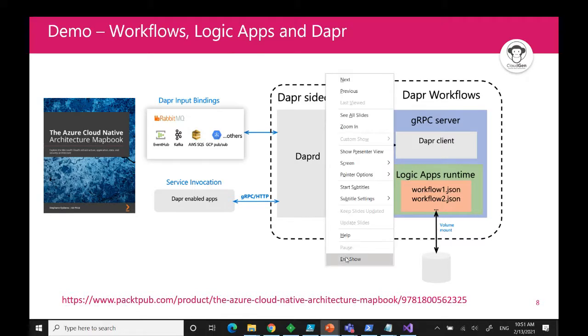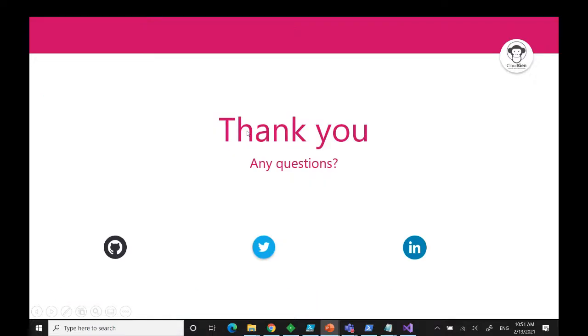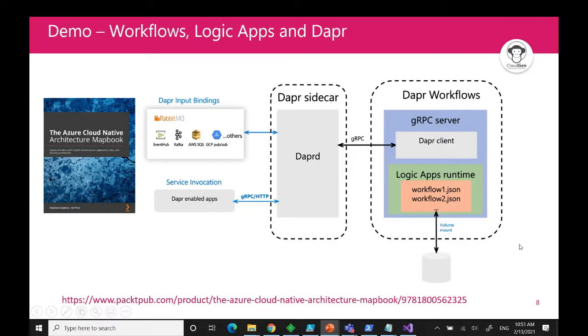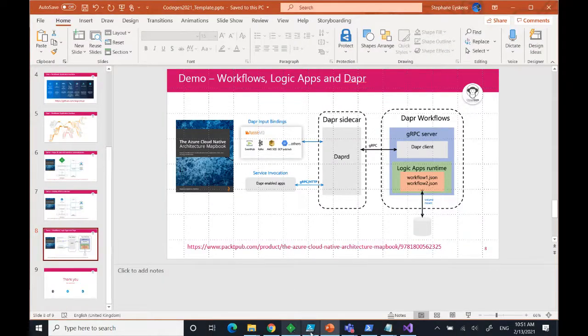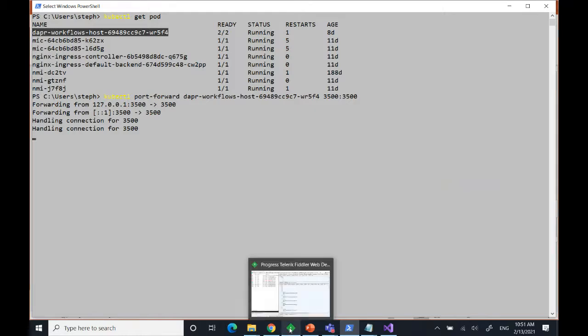And we see here the daprd sidecar that I was referring to, right? There is something missing here: you could have a rectangle around those two, and the daprd container is injecting the Dapr workflow host. Okay. So here, what I have done is not this guy. Maybe I can even close it. I will actually keep this one open. This is the guy. So I'm already connected to it. That's good. This is the one running my workflow host.